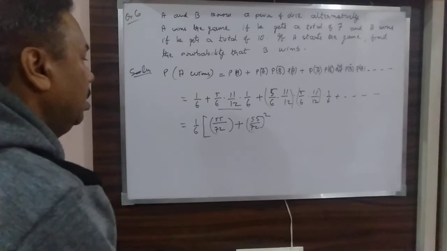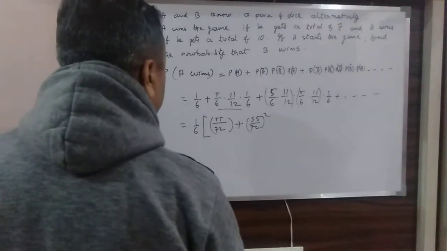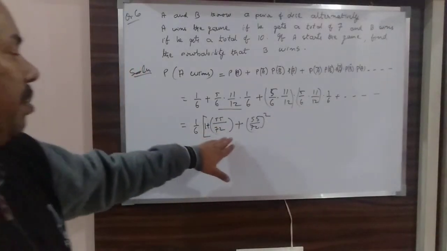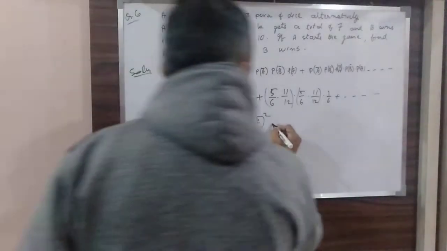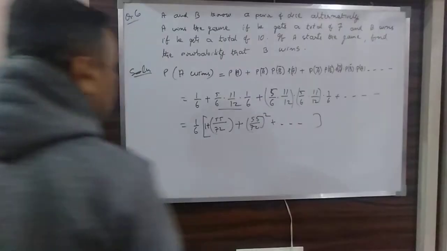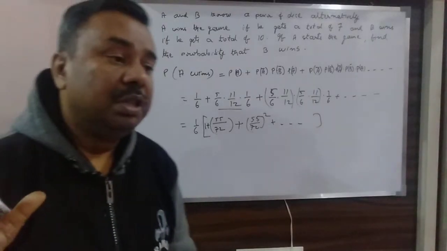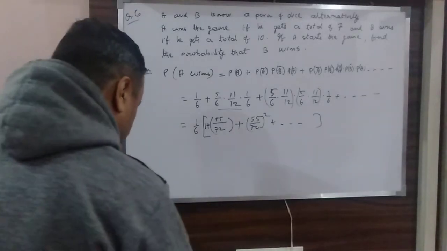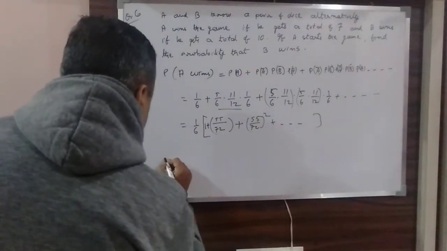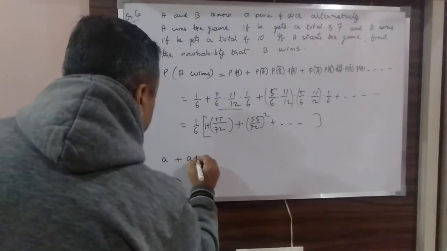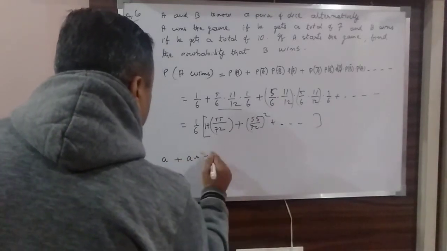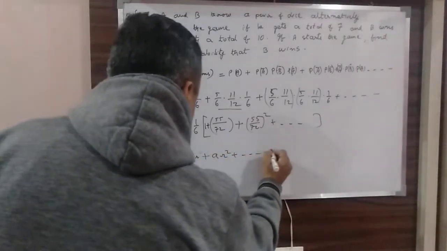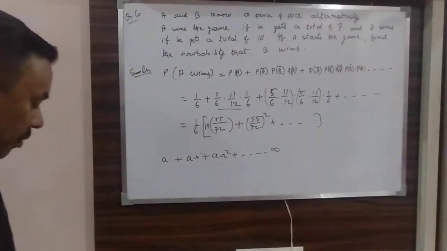Okay, sorry, there is 1 plus also, 1 plus 55 by 72, 55 by 72 whole square, and so on. So now just remember the geometric progression. In geometric progression, what you had was A plus AR, AR square, and so on up to infinity. What was the total?